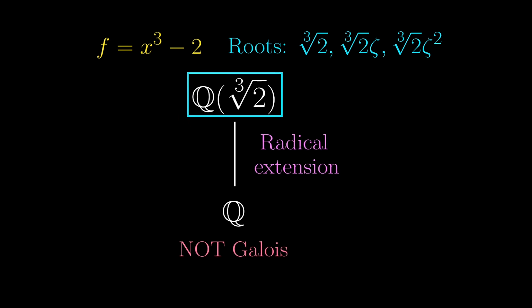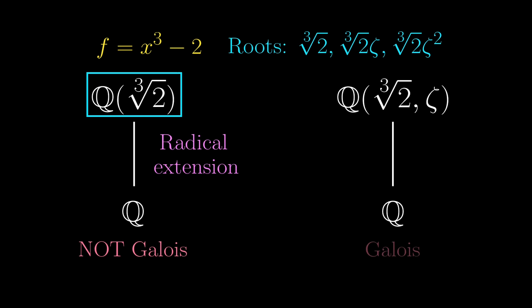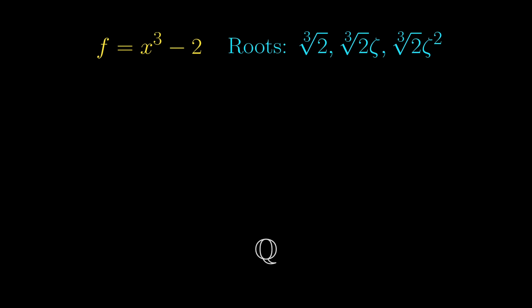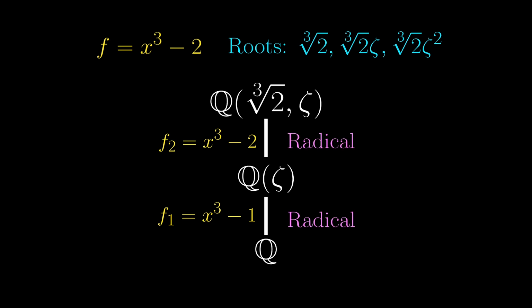It would be Galois if we also added the cube roots of unity though, but then this will not be a purely radical extension. The solution to this would be to add an intermediate field of Q adjoint zeta. Then, at every stage, we are doing a Galois extension. We first add all the roots of unity, then add all the cube roots of 2. And at the same time, because we are adding cube roots of something at each stage, these are radical extensions.